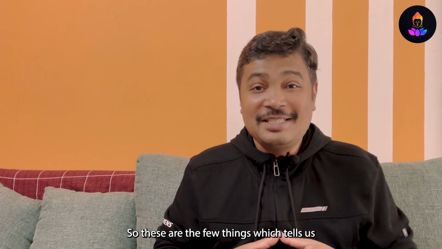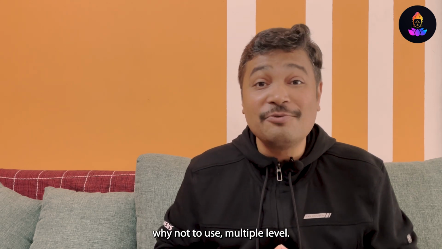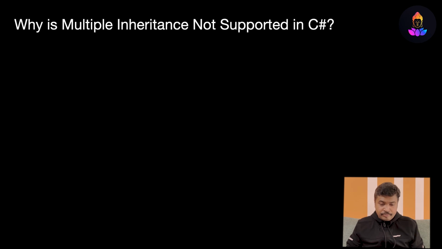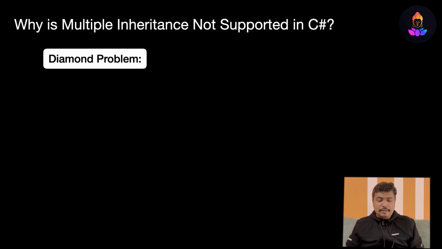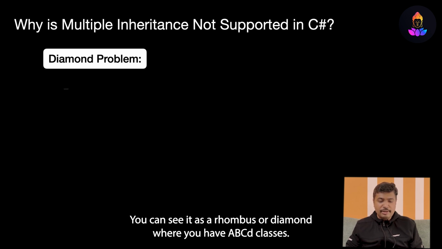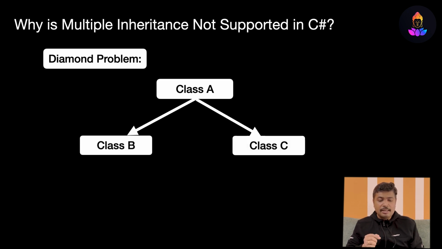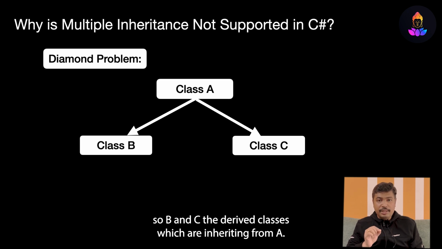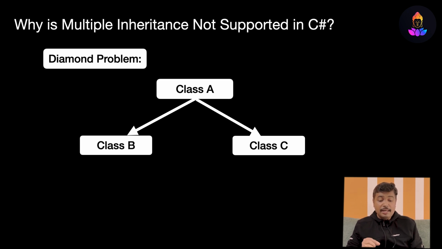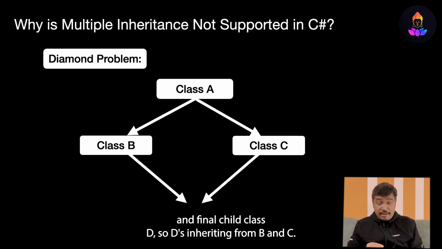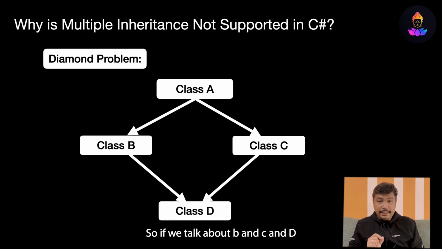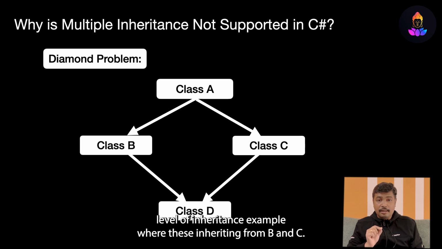Okay, so these are the few things which tell us why not to use multiple inheritance. In the diamond problem, you consider a rhombus or diamond, where you have A, B, C, D classes, where A is the super base class and B and C are the derived classes inheriting from A. Now we have a final derived class, the final child class D. So D is inheriting from B and C. So B, C and D are an example of multiple inheritance, where D is inheriting from B and C.